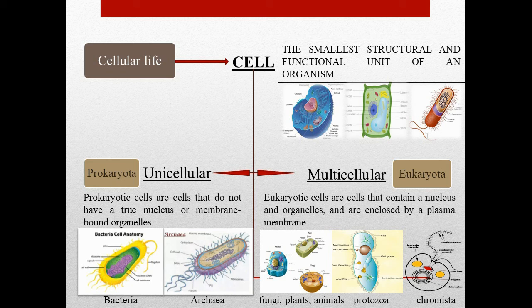Prokaryotic cells are cells that do not have a true nucleus or membrane-bound organelles. All eukaryotes are multicellular. Eukaryotic cells are cells that contain a nucleus and organelles and are enclosed by a plasma membrane.